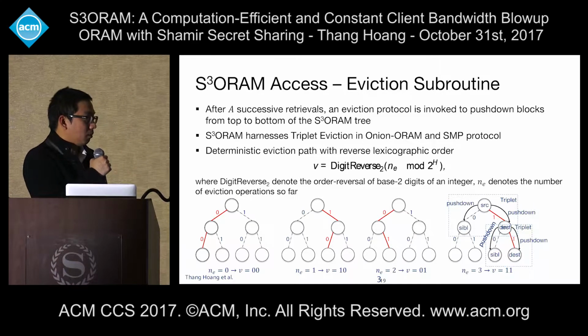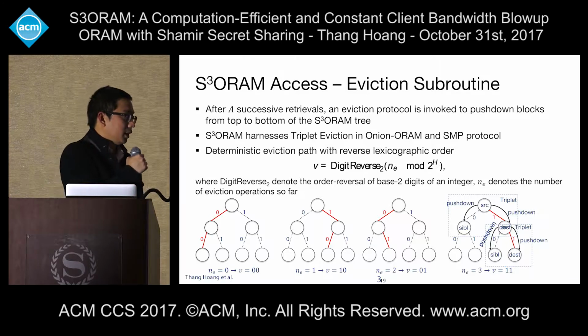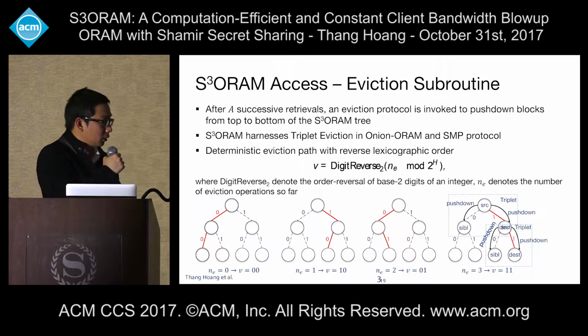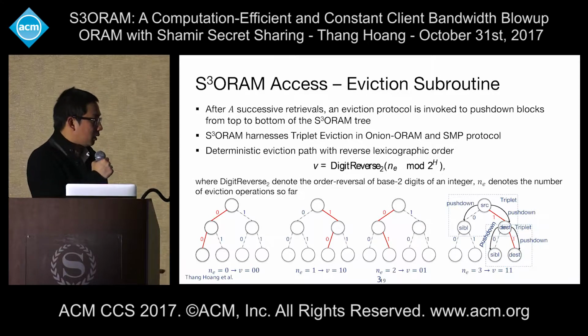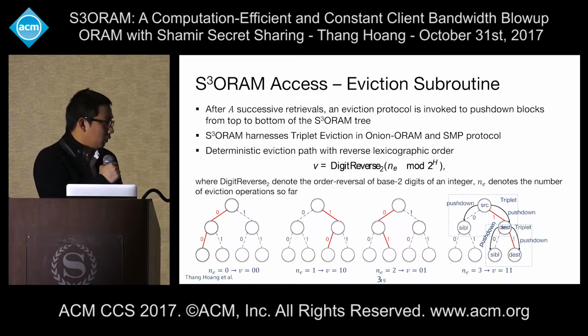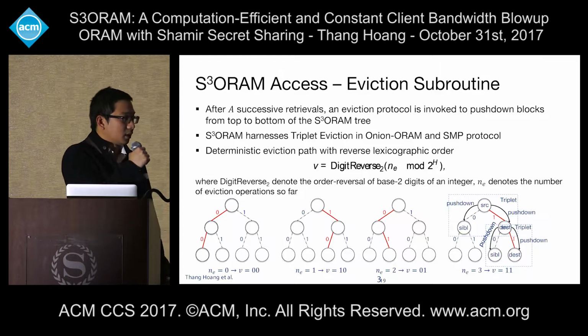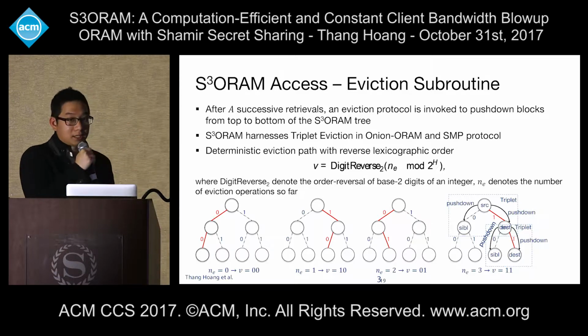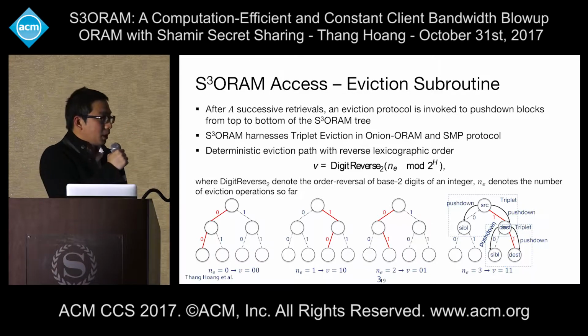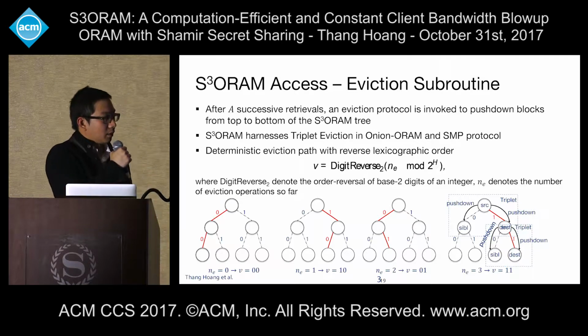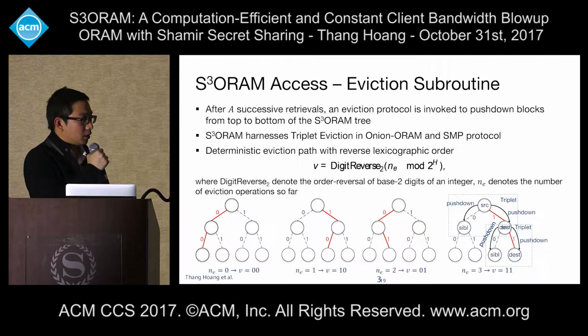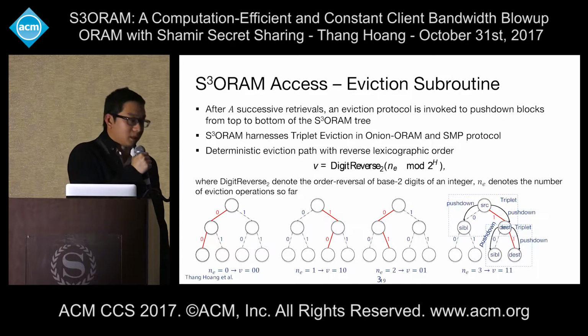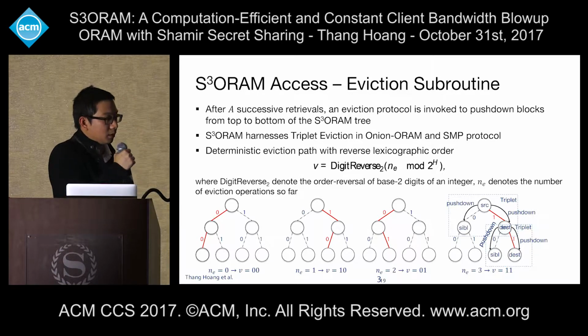And here's an example of how the eviction path is used. For example, the first time, I will take this eviction path. The second time will be this. The third time will be this, and the final time will be this. For triplet eviction, there are 3 buckets relevant for each operation, which are called source, sibling, and destination. And we perform push down at each level.